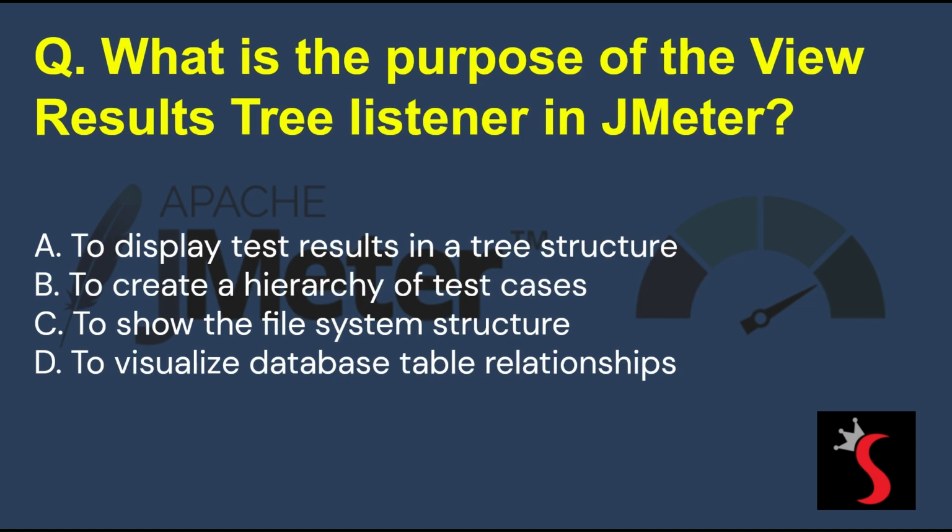What is the purpose of the View Results Tree Listener in JMeter? A. To display test results in a tree structure. B. To create a hierarchy of test cases. C. To show the file system structure. D. To visualize database table relationships.